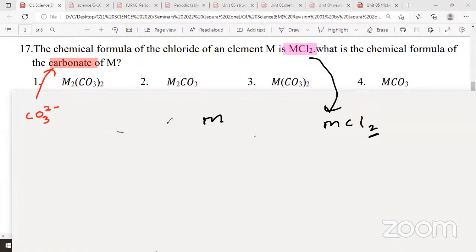Look at the screen. M valency will be 2. Actually it forms M2 plus. Carbonate is CO3 2 minus. Can anyone guess the answer for this before I explain? Any volunteers? Raise the hand. Chanu, Niroshan, what is the answer?